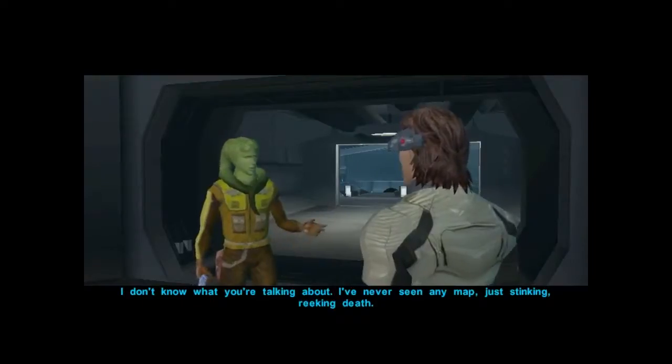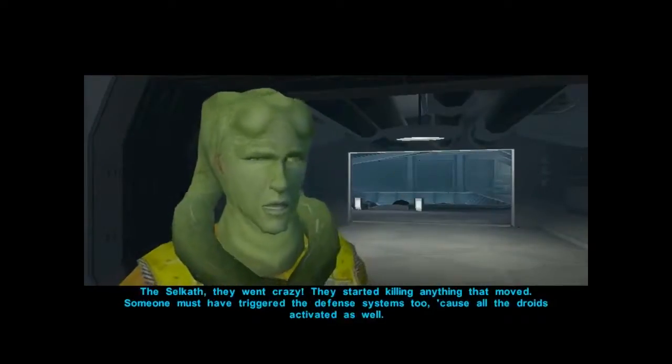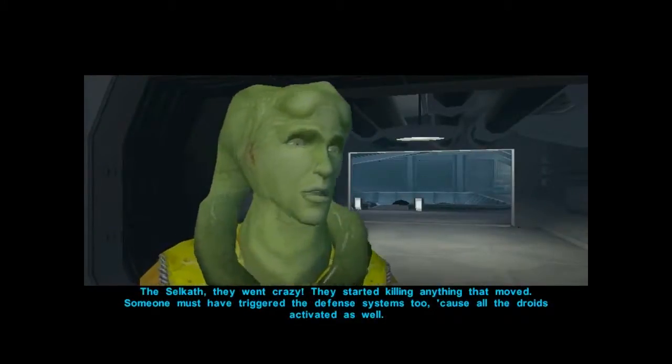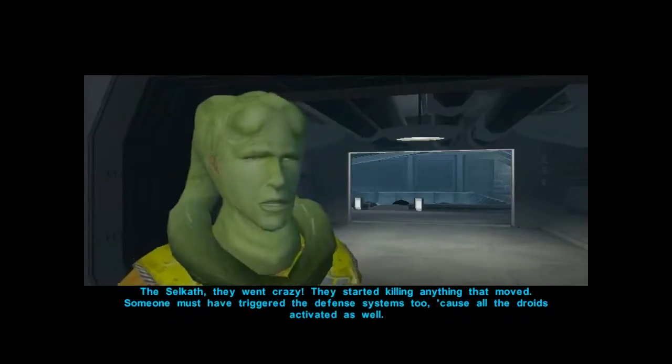I don't know what you're talking about. I've never seen any map, just stinking, raking death. The Selkath, they went crazy. They started killing anything that moved. Someone must have triggered the defense systems too, because all the droids activated as well.